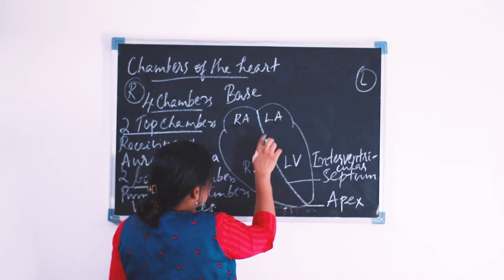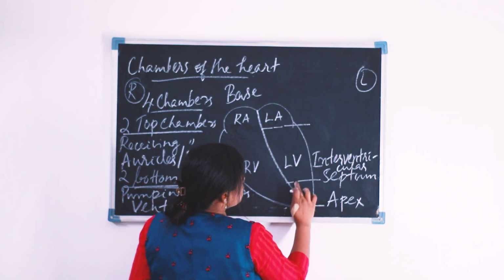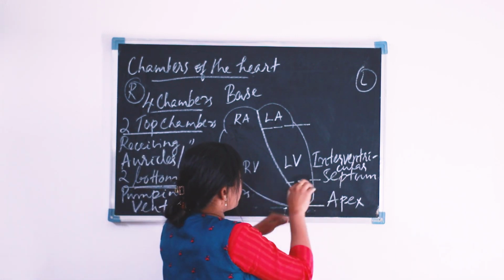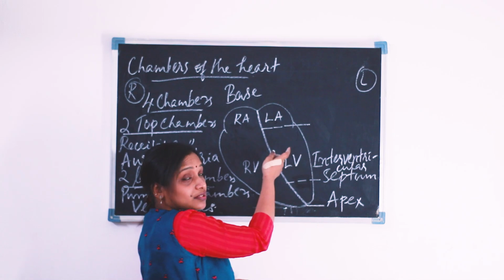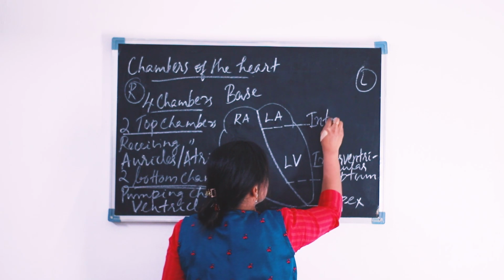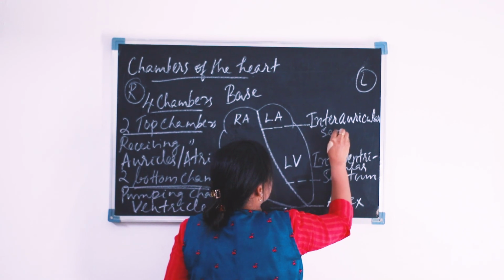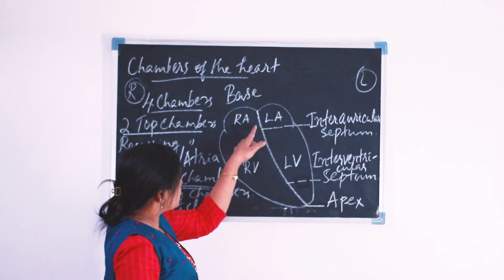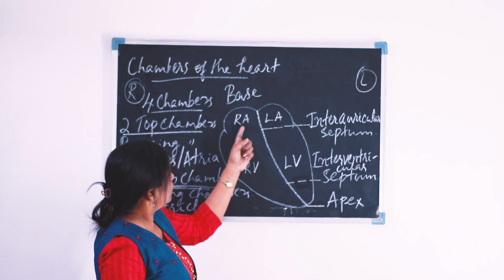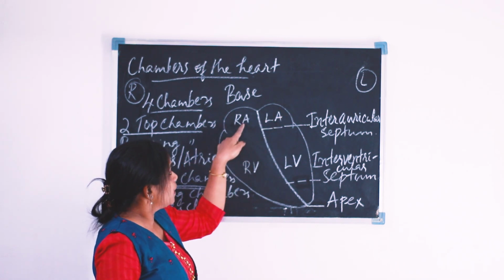Likewise, here in the top portion, what is this? When we are labeling an organ, we do not cut the organ with a thick line. Always use dotted lines. So this is our interauricular septum. Why is it known as interauricular septum? Because it is a separation between the right auricle and the left auricle.